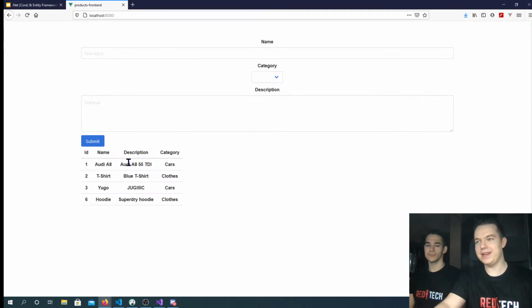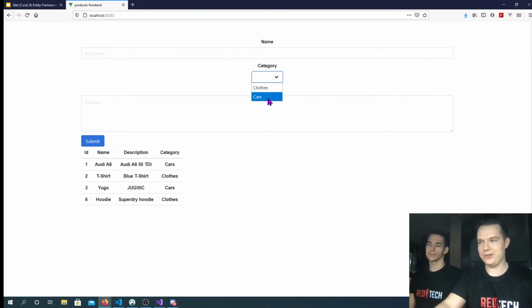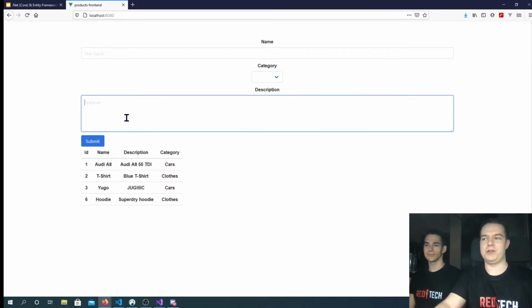Okay, so this is our app. This is a table of products that we have. For example, we have 2 categories for now, cars and clothes, and here we can see all the products that are in our database currently. If we want to add a product, we would type in a name, select a category, type in a description, and click submit, and it will show up here.